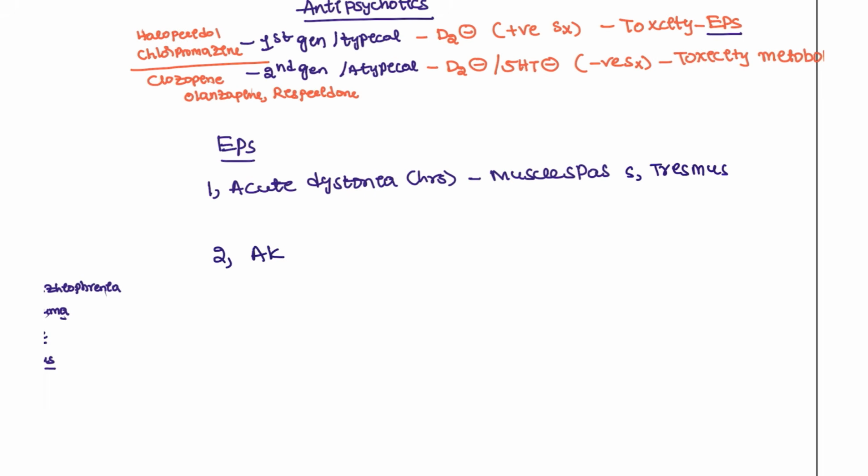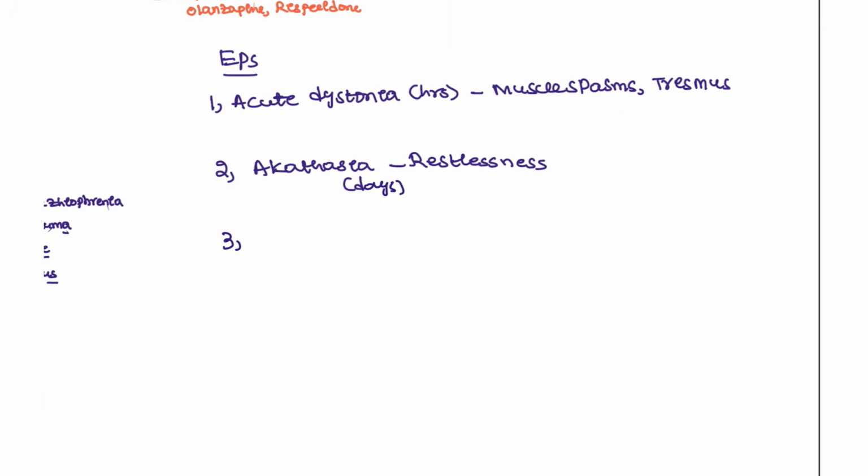Next, the second one is akathisia, which is nothing but restlessness. The patient is not going to sit and will be severely restless. It could be acute or chronic, but these symptoms are presented within days of starting the drug. The third symptom is drug induced Parkinsonism. The patient will have tremors and other cognitive disturbances. Tremors are the most common symptom.